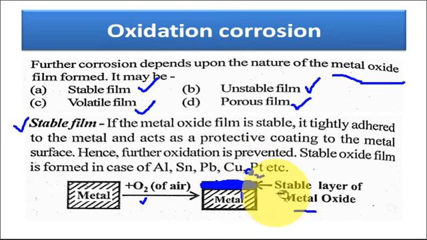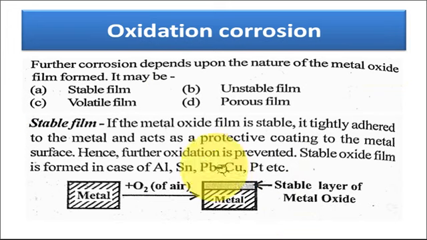So this stable layer of metal oxide protects the metal surface from further attack by oxygen. Once corrosion takes place and the stable oxide layer is formed, no further corrosion takes place, because this stable oxide layer covers and protects the metal surface from further corrosion. A stable oxide layer is formed in the case of aluminium, tin, lead, copper and platinum.